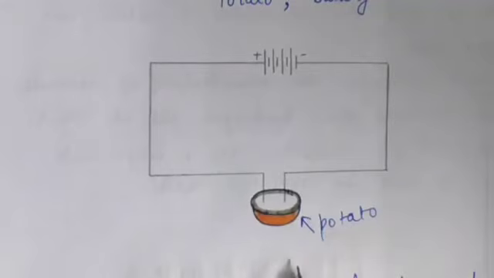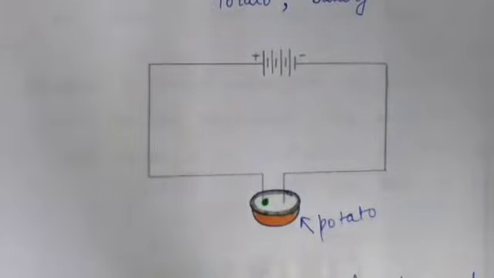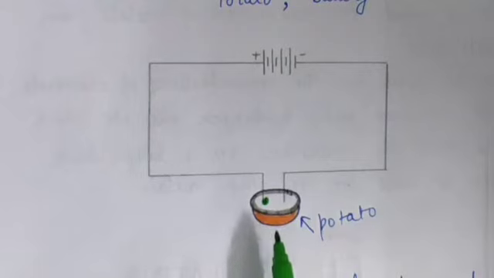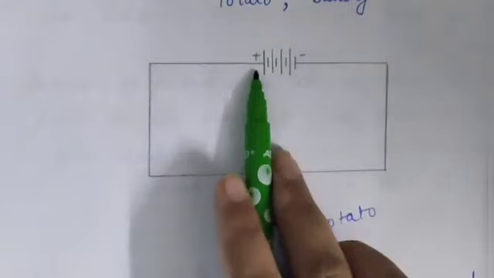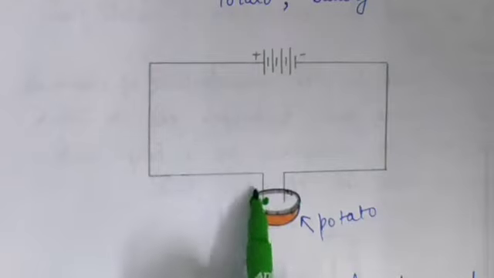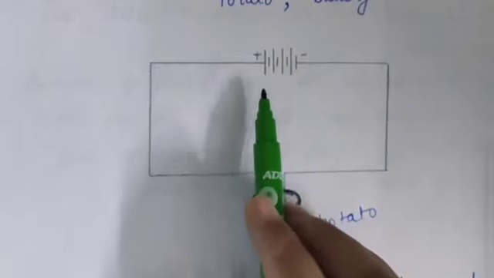When you leave it for half an hour, you will see a greenish blue spot on the potato around one wire only. Now repeat this activity a few times. You will notice that the green spot is always formed around the wire that is connected to the positive terminal of the battery.